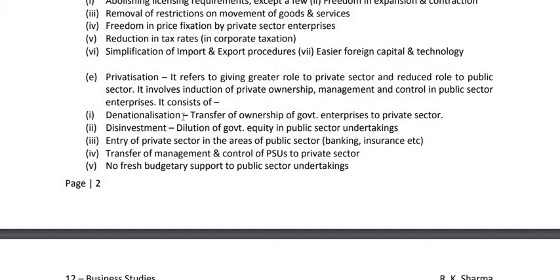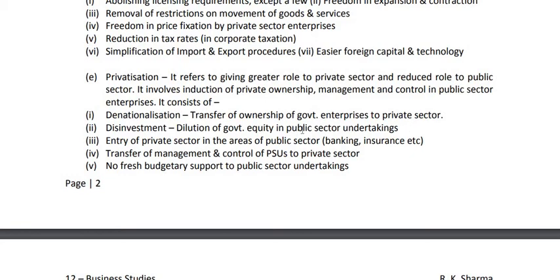That was the process of nationalization, taking private enterprises under the government's hands. But now this is the reverse, denationalization. That means converting the public sector into the private sector. So it is the transfer of ownership of public sector enterprises, government enterprises, to the private sector. This is the first point under privatization. Then disinvestment. This is the dilution of government equity in public sector undertakings.